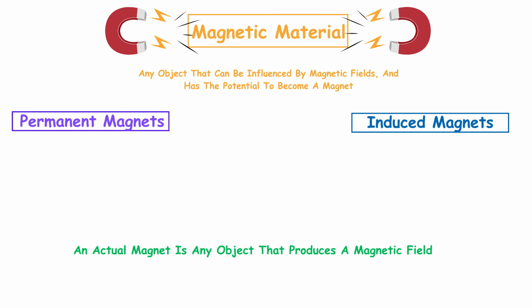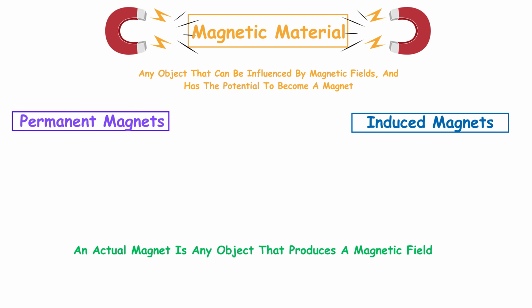In today's video, we are going to take a closer look at what we mean when we talk about a magnetic material and also explore the important differences between permanent magnets and induced magnets. One of the things that often causes confusion when discussing magnetism is the fact that not all magnetic materials are actually magnets themselves. A true magnet is any object that actively produces a magnetic field on its own, meaning it has a consistent and detectable region of magnetic influence surrounding it.